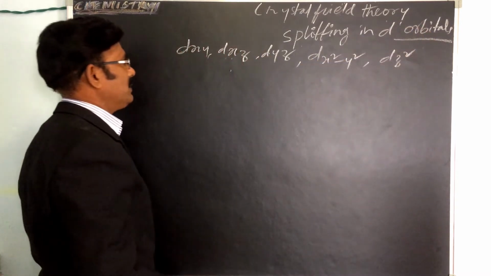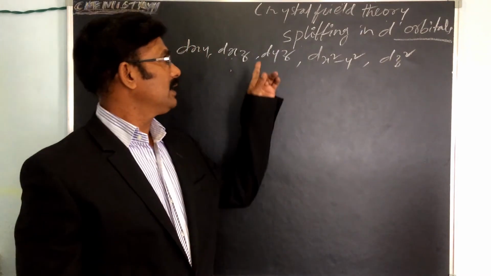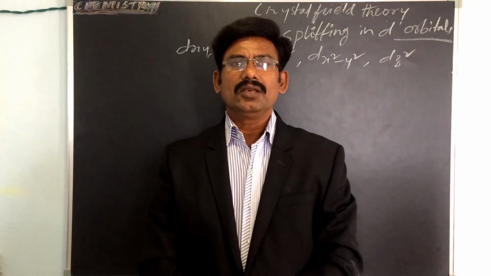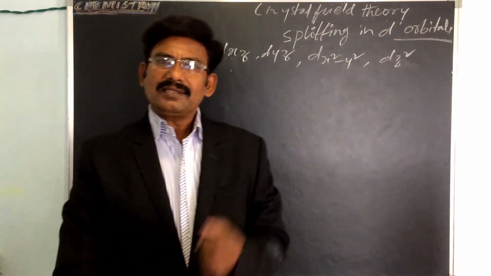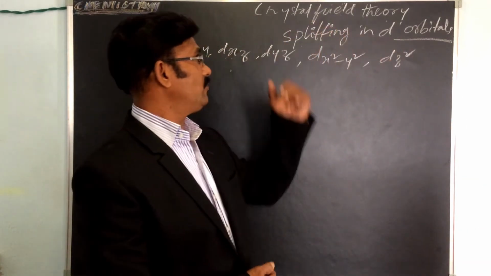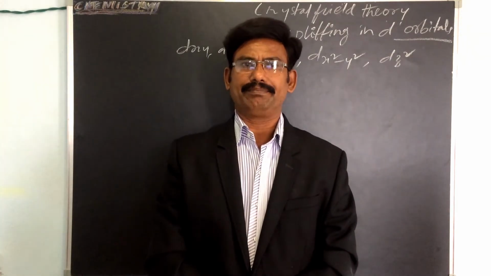These are the 5 orbitals in the d subshell. This theory does not consider any orbital overlap. Crystal field theory does not consider any orbital overlap.